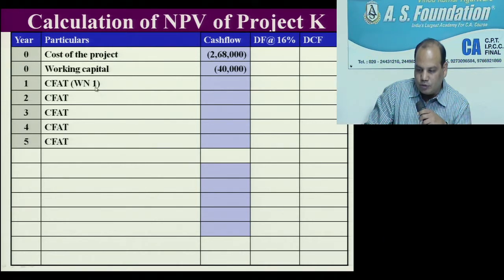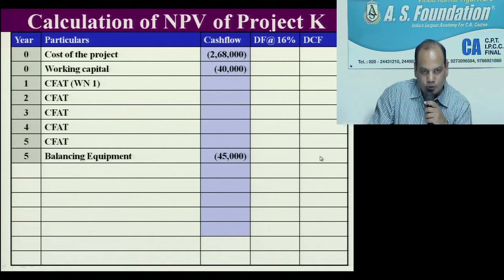In one working note, we'll get all CFD. Then, in order to check the attentiveness of the student, they have given one more outflow in year 5. In year 5, there is one more outflow, balancing equipment. Is it right? Balancing equipment of rupees 45,000 has to be installed. So this you will write outflow. After multiplying by the discounting factor, the answer you will write as an outflow only.